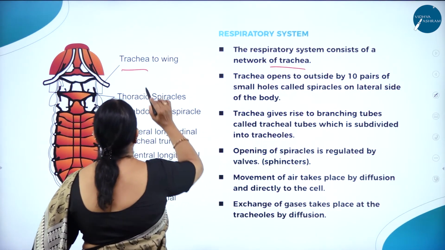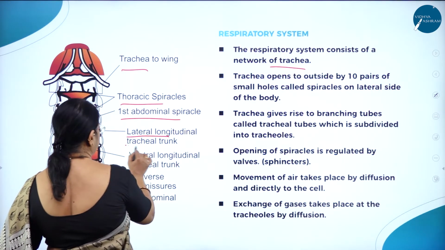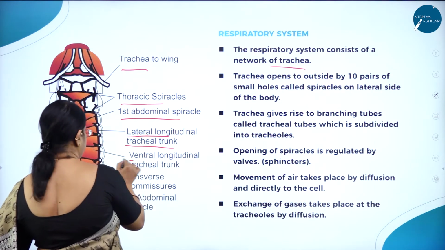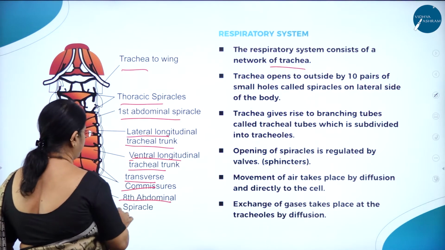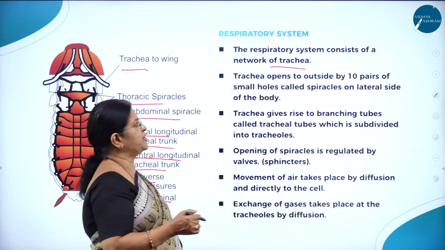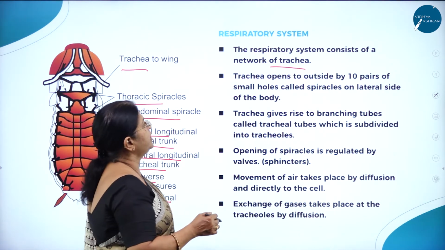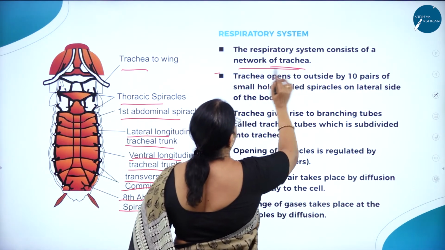Here you can see the trachea, thoracic spiracles, first abdominal spiracle, lateral longitudinal tracheal trunk, the ventral longitudinal tracheal trunk, transverse commissures, then eighth abdominal spiracles. Spiracles are the openings through which the exchange of gases takes place. So the respiratory system in cockroach consists of a network of trachea.